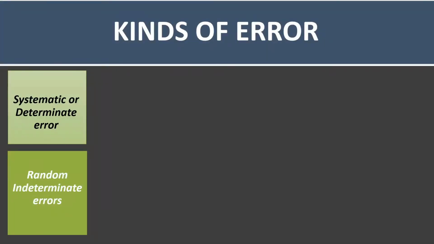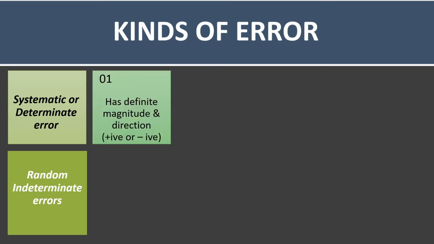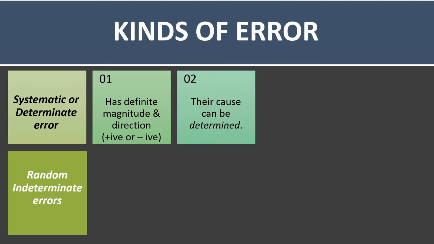Kinds of error: systematic error and random error. Systematic error has a definite direction and a definite magnitude. Either it is positive or it is negative. It will not be positive and negative simultaneously. It has an assignable cause. That means you can determine what is the cause of the error. For example, we studied the vernier caliper and we had positive error and negative error. They are systematic errors. It was on the positive side or on the negative side. It cannot happen that the vernier scale 0 is to the right of the main scale 0 and simultaneously on the left of the 0. So either it is going to be positive or it is going to be negative.